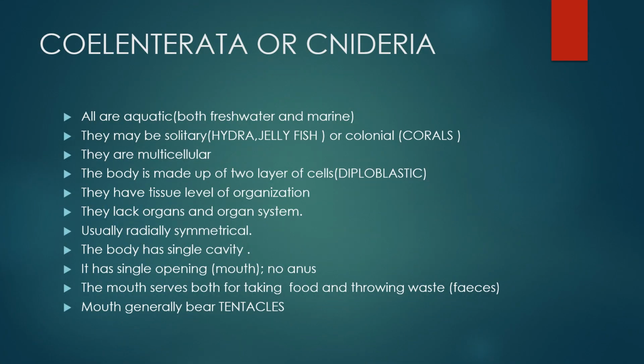Coelenterata or Cnidaria. This is another phylum of kingdom Animalia. Here all are aquatic, both freshwater and marine. They may be solitary, that is individually living, for example hydra and jellyfish, or they may live together forming a colony, so colonial, example corals. They are all multicellular and the body is made up of two layers of cells, that is they are diploblastic in nature. They have tissue level of organization unlike the poriferans.